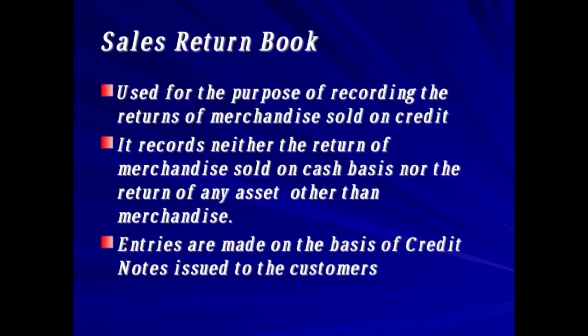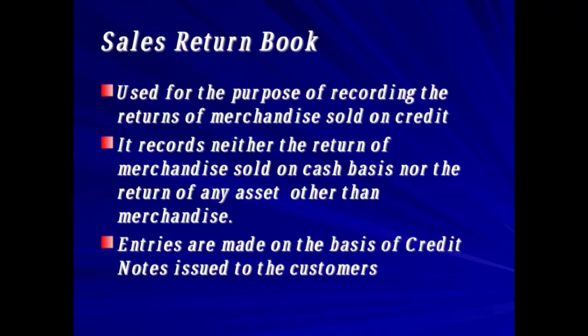And it records neither the return of merchandise sold on cash basis nor the return of any asset other than merchandise. Means goods you have sold on credit basis, only that we will record here if it is returned.